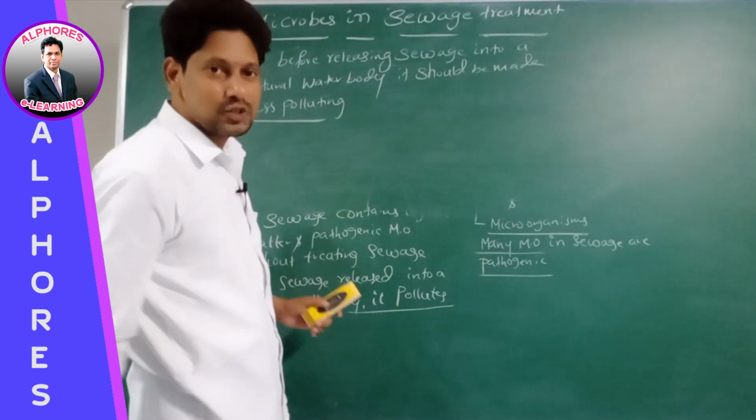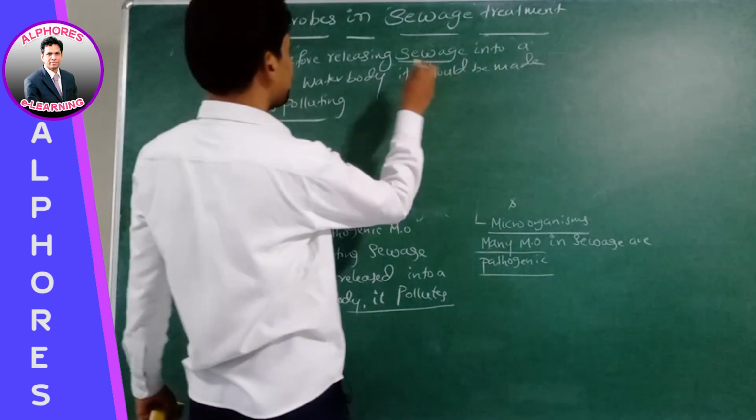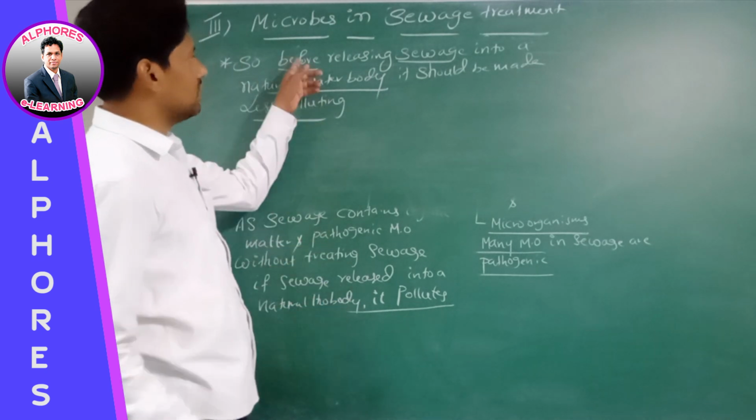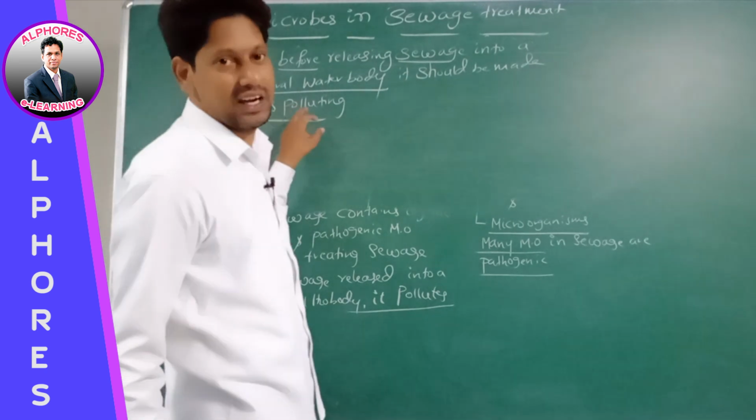What should be made less polluting, sir? Sewage should be made less polluting before releasing it into the natural water body.